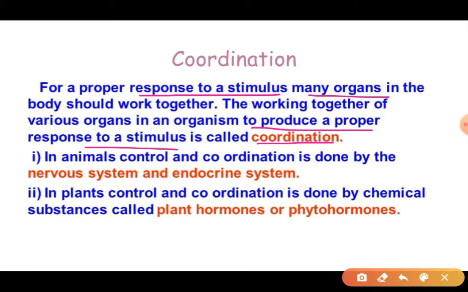Control and coordination in animals is done by the nervous system and the endocrine system. We have two systems which play a role to control and coordinate. But in plants, there are plant hormones, also known as phytohormones, which control and coordinate all the activities. Phyto here means plant, so phytohormones means plant hormones.